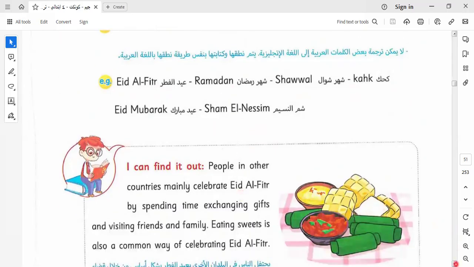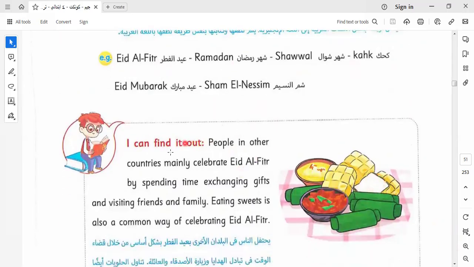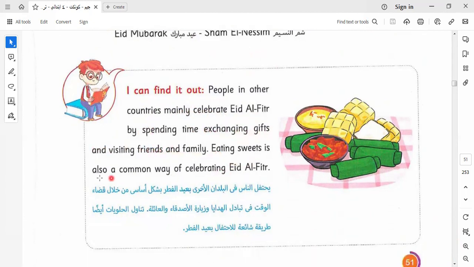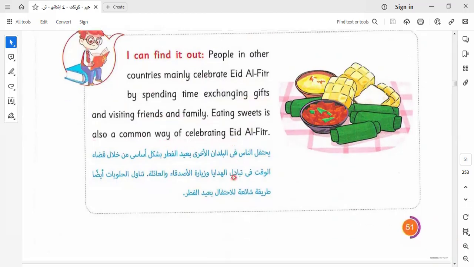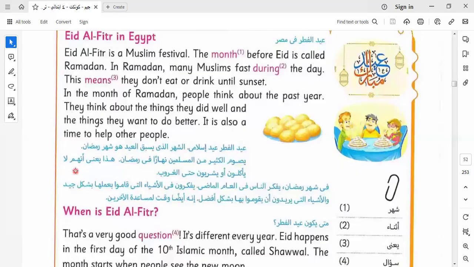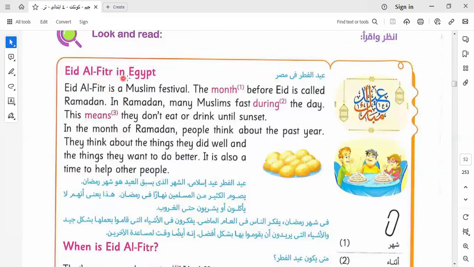Let's read the text and answer the questions below. People in other countries mainly celebrate Eid al-Fitr by exchanging gifts and visiting friends and family. Eating sweets is also a common way of celebrating Eid al-Fitr. Eid al-Fitr is a Muslim festival.